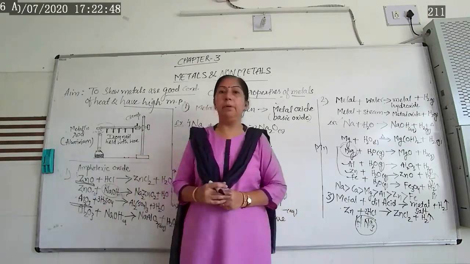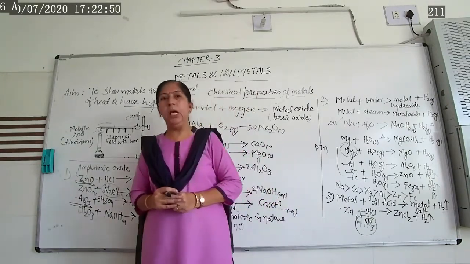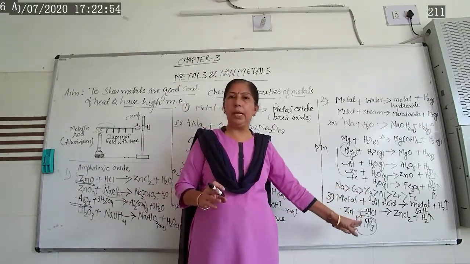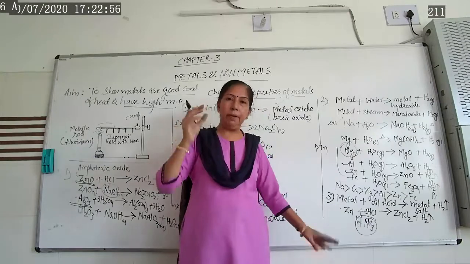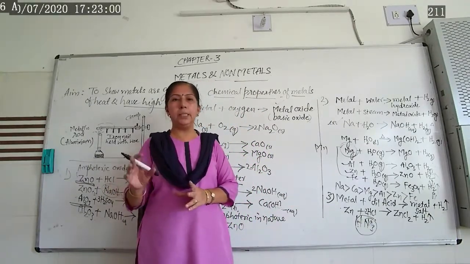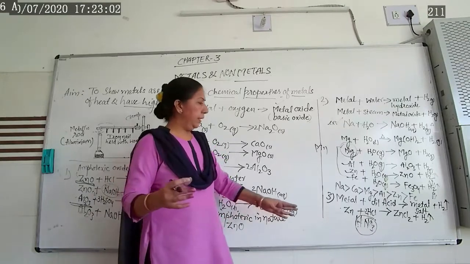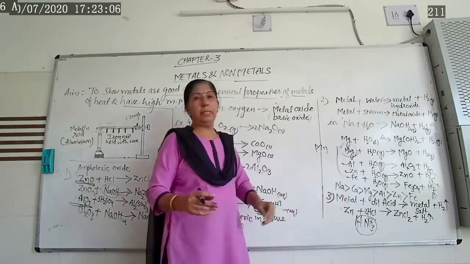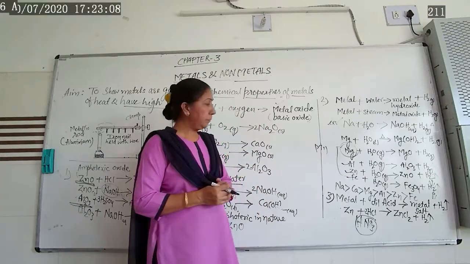That also depends upon the reactivity series. Gold, silver and platinum generally will not react with these types of acids. They react with nitric acid and hydrochloric acid, which we will learn afterwards. So let us first complete these types of chemical properties.